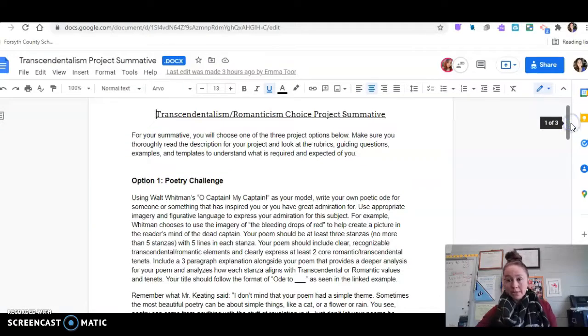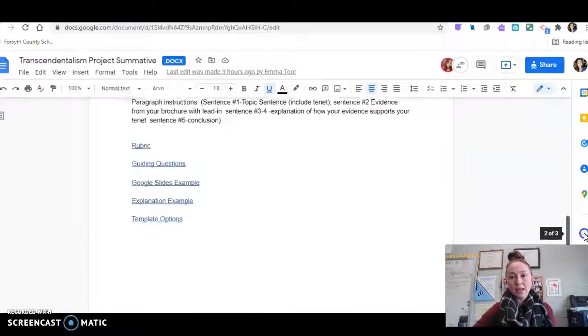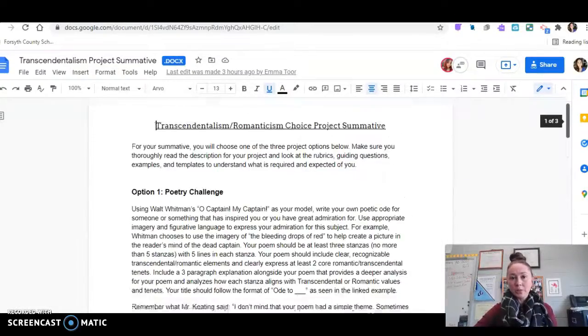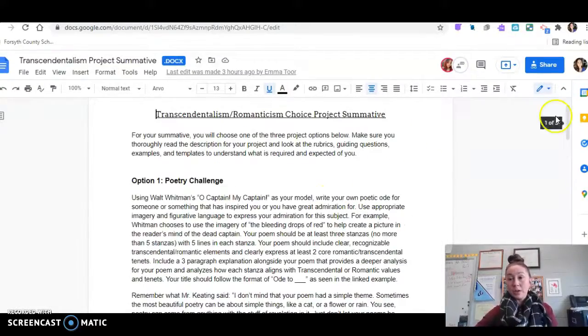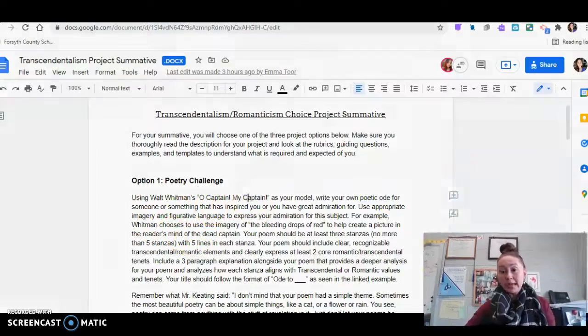So there are 3 options. Like I said, you have the Poetry Challenge, the Tiny House brochure, and the Transcendental playlist. The first option is the Poetry Challenge. Using Whitman's "O Captain! My Captain!", which we read during virtual school, you're going to write your own poetic ode, your own poem, to someone or something that has inspired you. And it can be anything.